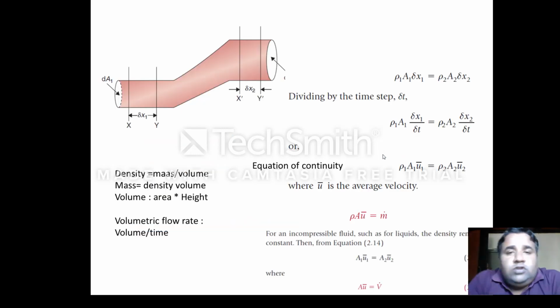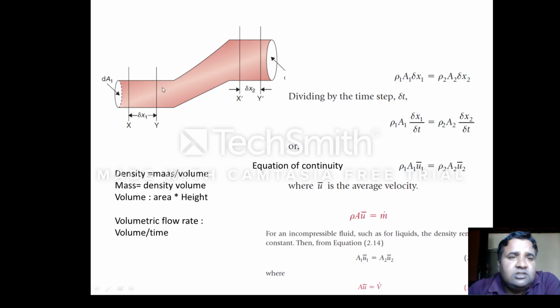Now I'm going to explain the handling system, and in the handling system there is an equation of continuity. To understand the equation of continuity, we have drawn a pipe. This pipe is not a horizontal pipe. See this, the cross section area of the pipe is increasing, as well as the elevation of the pipe.